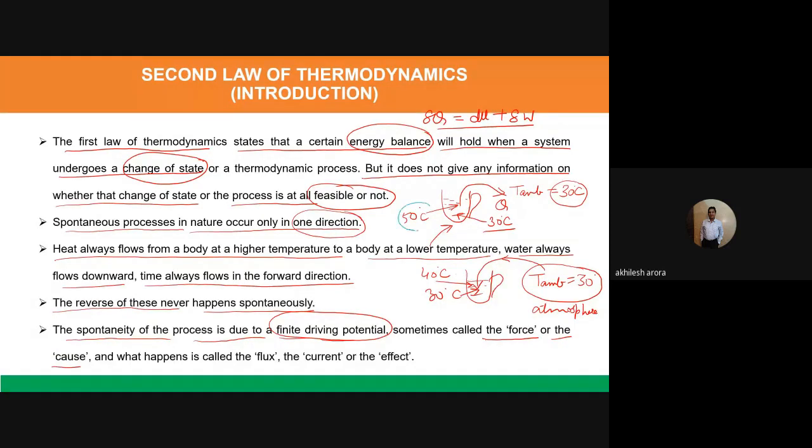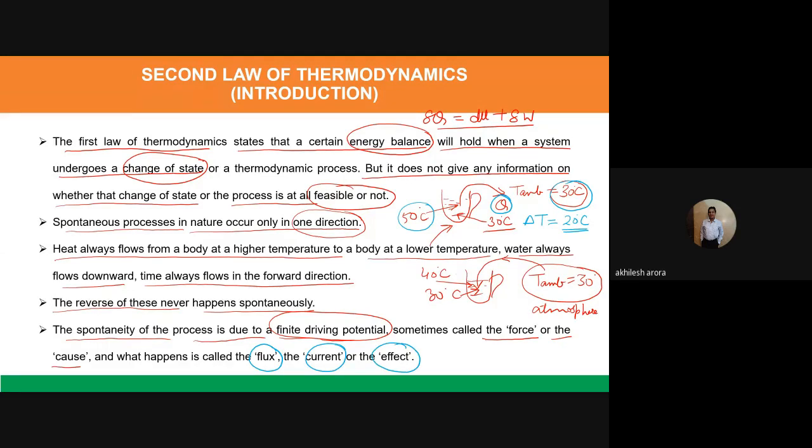The temperature in the cup was 50 degrees Celsius and the temperature outside was 30 degrees Celsius. So there is a temperature difference delta T equal to 50 minus 30, equal to 20 degrees Celsius. Because of this temperature difference, the heat transfer took place from the tea in the cup to the surroundings. So this is the force, and the heat transfer which took place is known as the flux, or the current, or the effect.